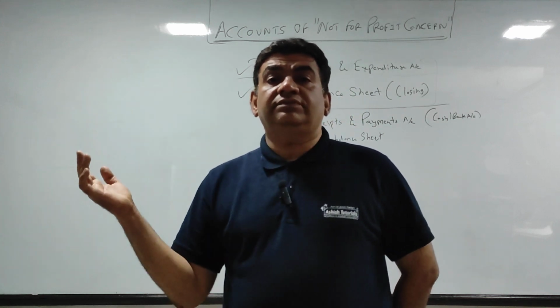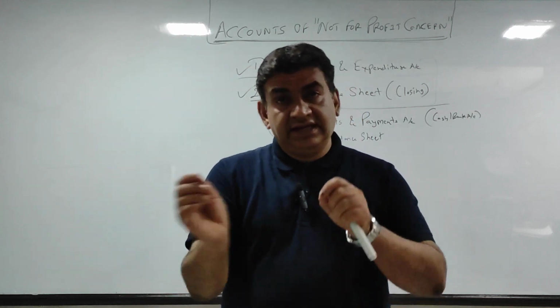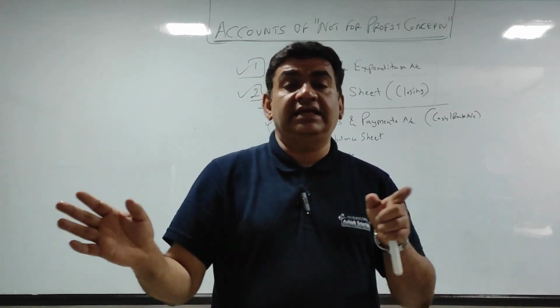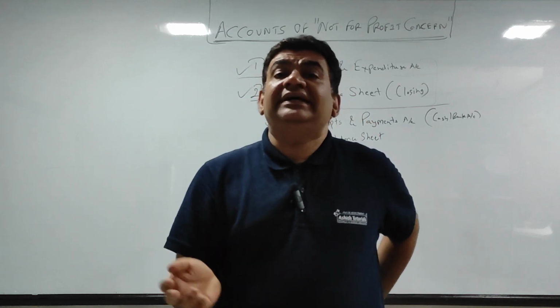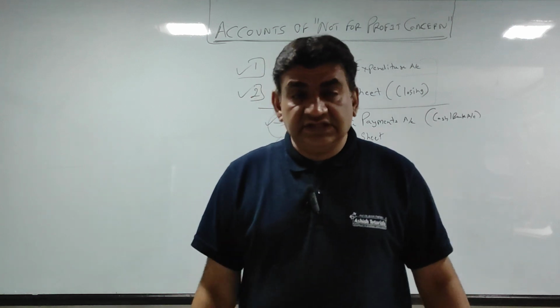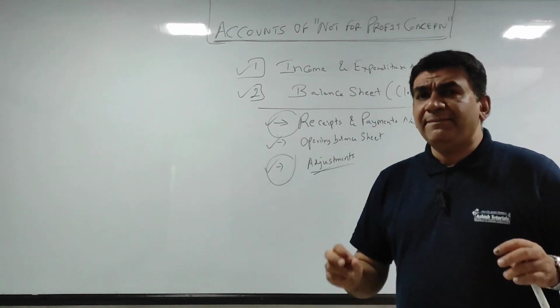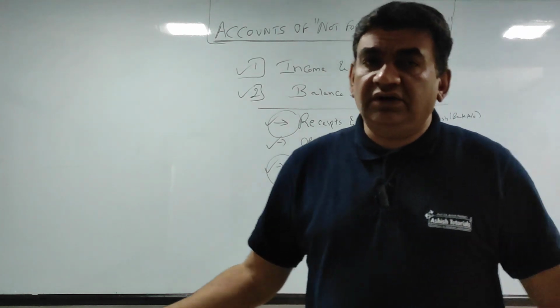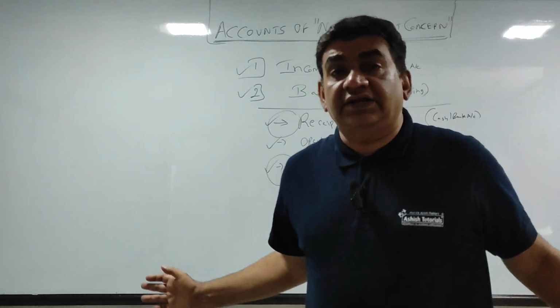Then I'll come to a few sums of hospitals, then a few sums of sports clubs and libraries. So accordingly I'll keep on discussing and solving the transactions depending upon the entity whose accounts we are making. Got it, guys? So this is the concept of NPO. Again I'm repeating, there are many things to tell, but if I tell you now, it will all go over your head. So let's go step by step, gradually.